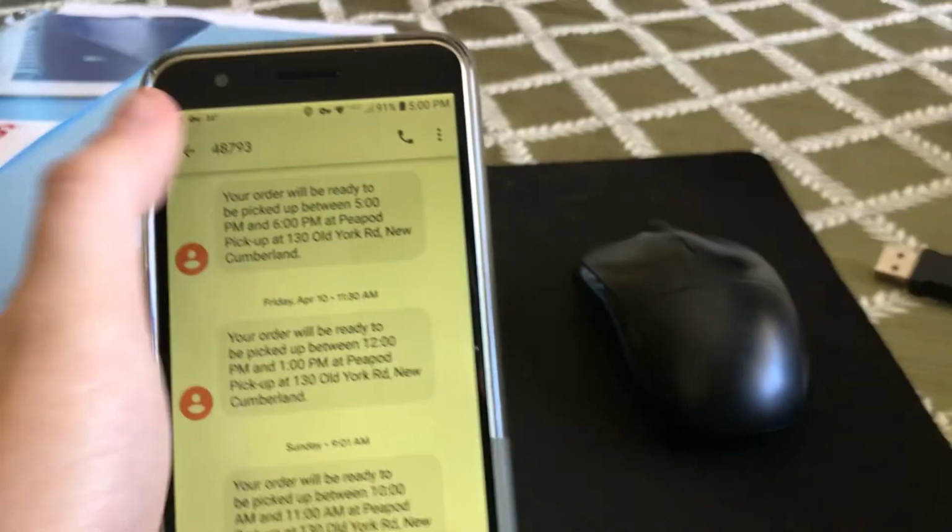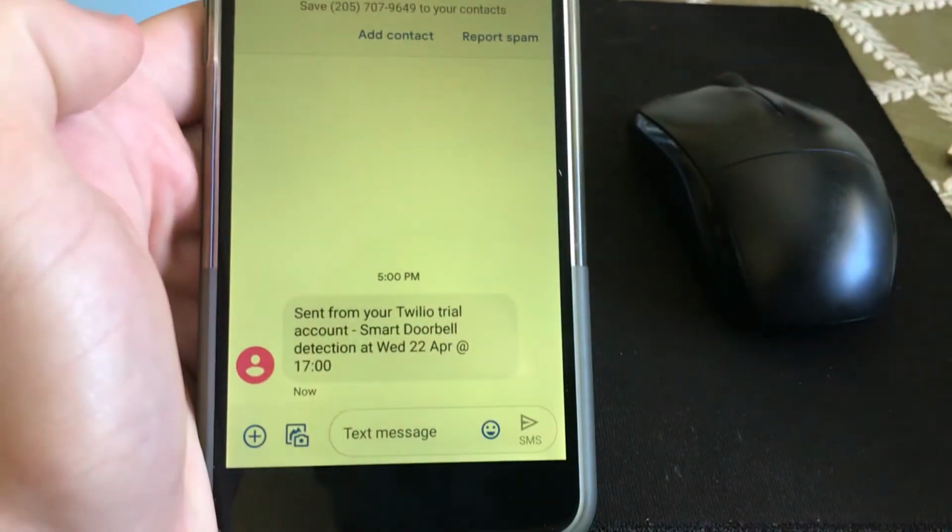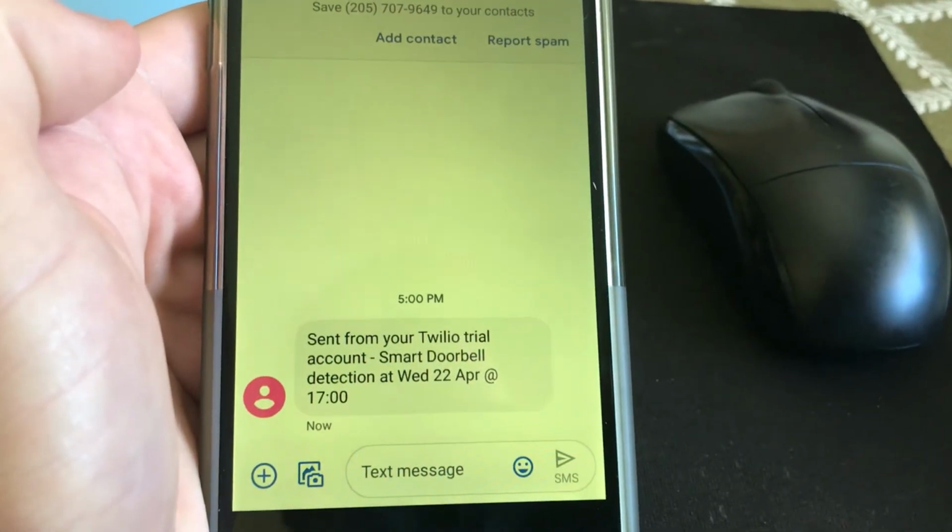So you can see that it sent us a text message saying that Smart Doorbell has detected something just now.